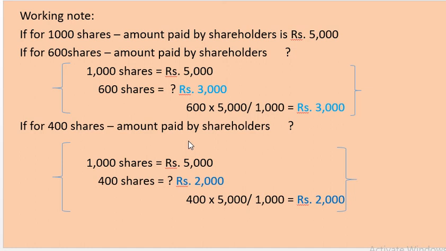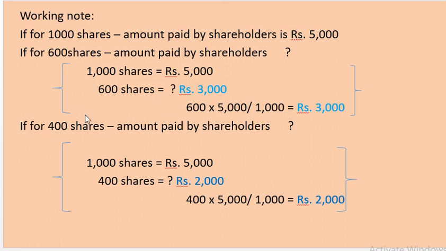In this problem, for 1000 shares the amount credited is 5,000, so for 600 shares we calculate: 600 into 5,000 divided by 1,000, we get rupees 3,000. The reissued 600 forfeited shares' value is rupees 3,000.